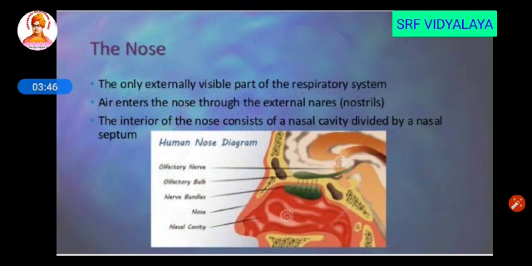The first is nose. It is the only externally visible part of respiration. Other parts are not externally visible. This nose has an external nares. Through this external nares, they take up the gas inside.